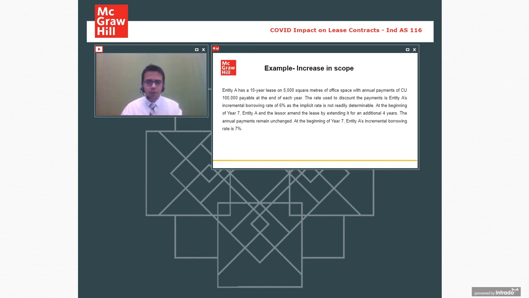First thing, the rental amount over here is 1 lakh, for the next 10 years. What happened at inception when the contract was first entered? I am again sharing the screen over here.